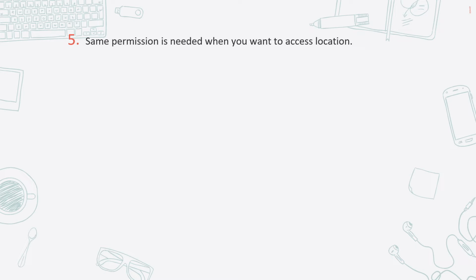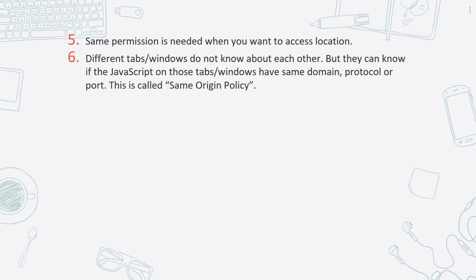So if you open a website which needs your location, then your browser would automatically ask you for permission. If you allow the permission, then the JavaScript there can access your location. Otherwise it cannot do anything like this. And this is also done with security in mind. See, if this was not done, then any web page could access your location, and this would be a very bad thing. So that's why no web page is allowed to do this.